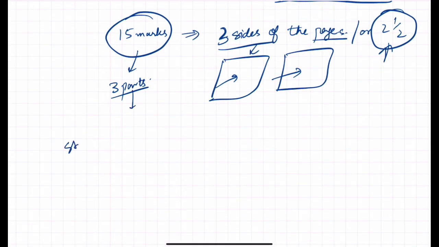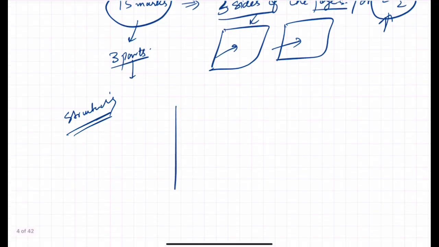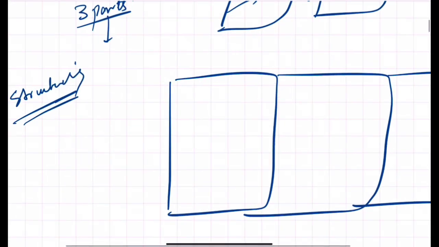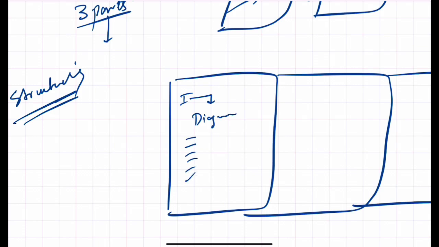And when it comes to the structuring, I'll suggest this is what I have done, and this idea has given me marks, so I'll suggest the same to you. If I divided the question into 3 parts, in the first part I used to make a proper diagram and write the bullet points. In the second part, if there is a requirement of a diagram, I'd make a diagram and make a proper flow chart.